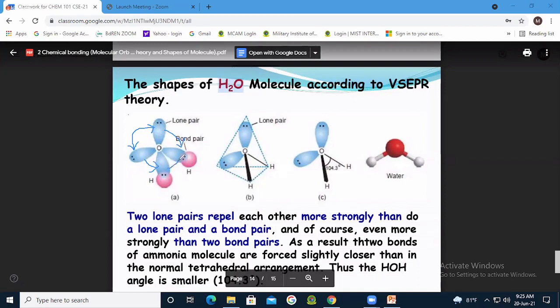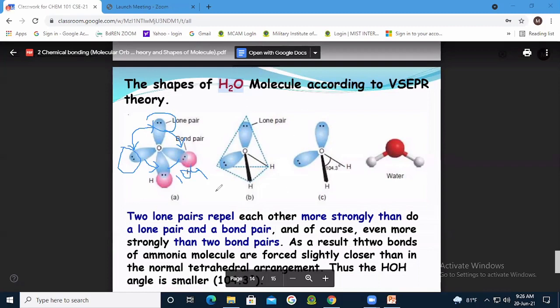And what will happen for this bond? There will be bond pair repulsion, the least repulsion. It will be squeezed, right? These two bond angles will come closer than in the normal tetrahedral shape, where it is 109.5. So it will be more squeezed due to the presence of two lone pairs, so it will be 104, right? Is it clear?